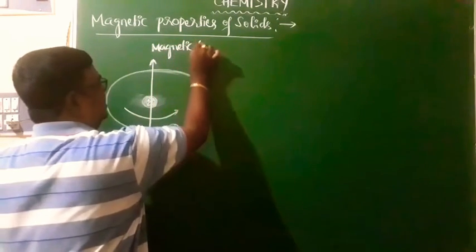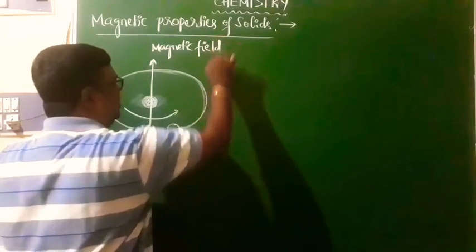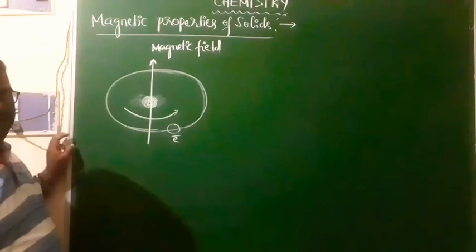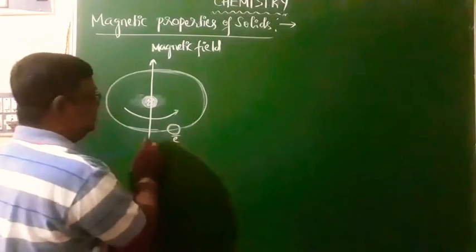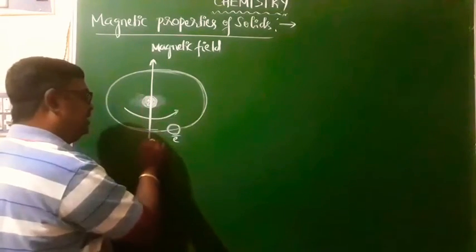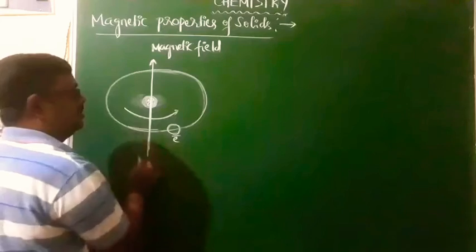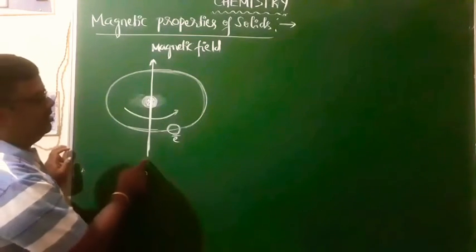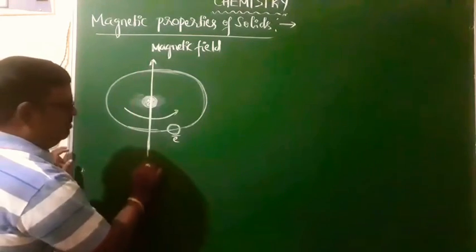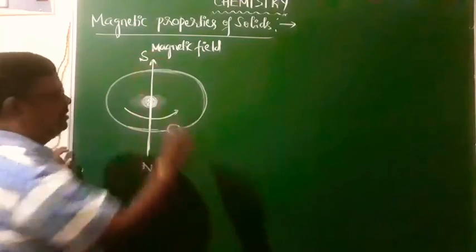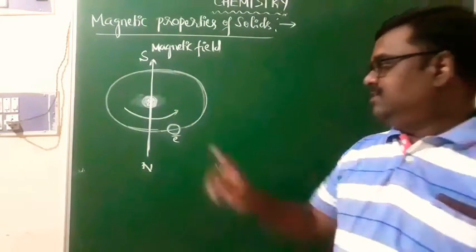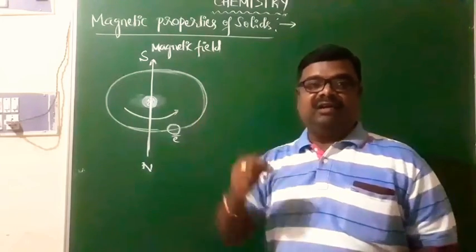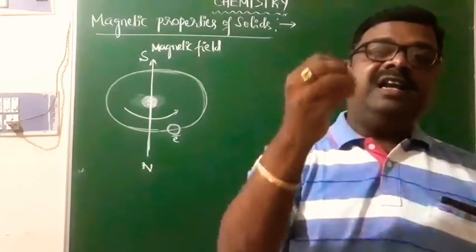This is the direction of the magnetic field generated due to the orbital motion of the electron. It is generated in the perpendicular direction, from north to south. That means the electron is characterized by two magnetic poles, north and south, and the electron itself acts like a tiny magnet.